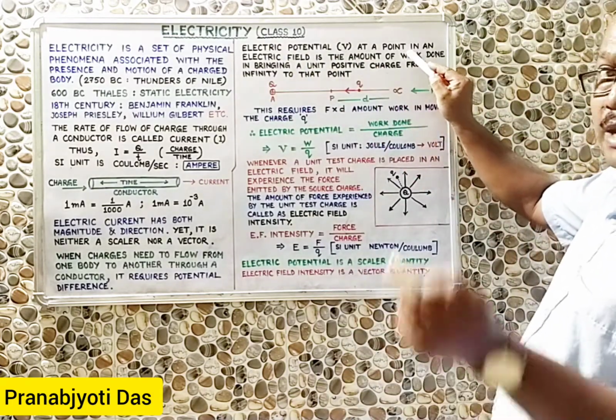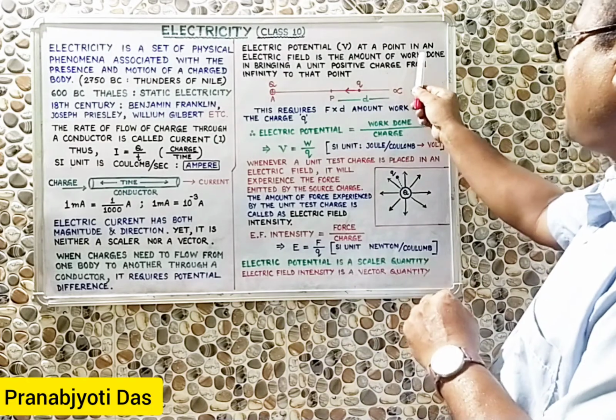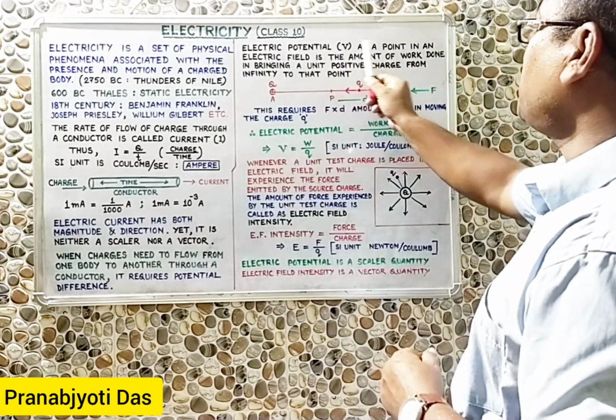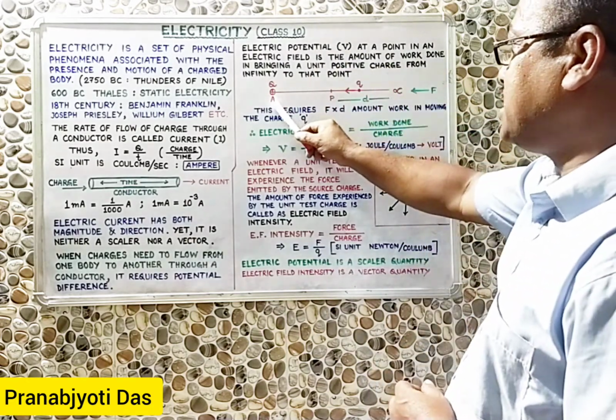So we have to go back to the definition again. What does the definition say?